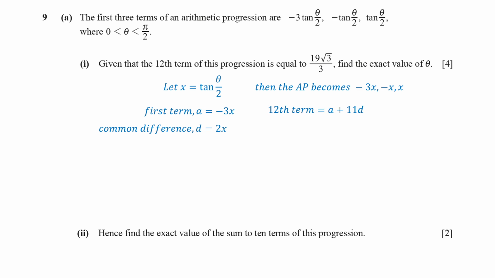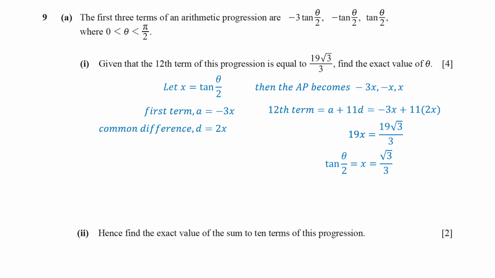The 12th term is a + 11d. With a = -3x and d = 2x, this simplifies to 19x. The 12th term of this sequence is equal to 19√3/3. Dividing both sides by 19, x equals √3/3.